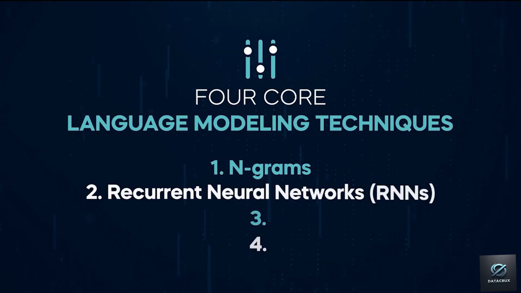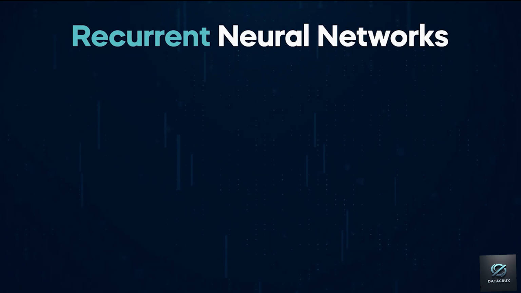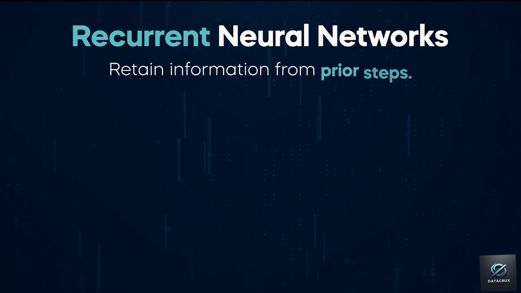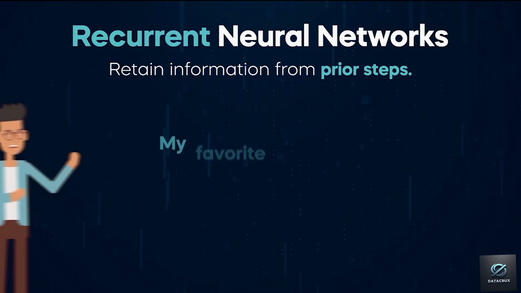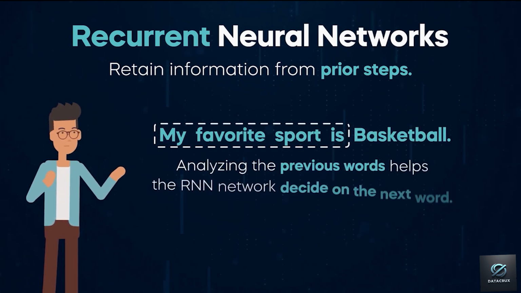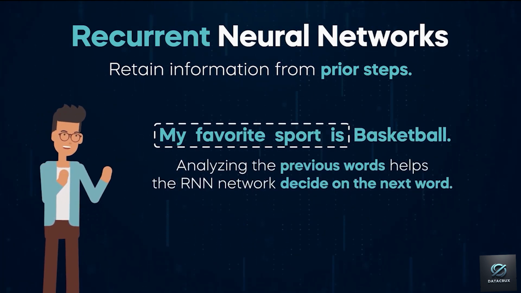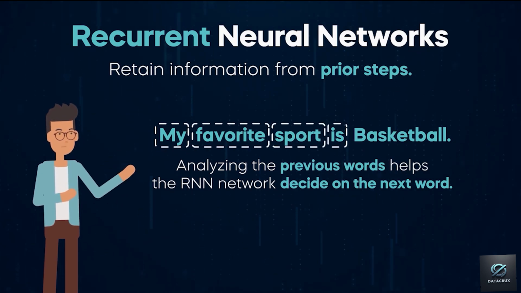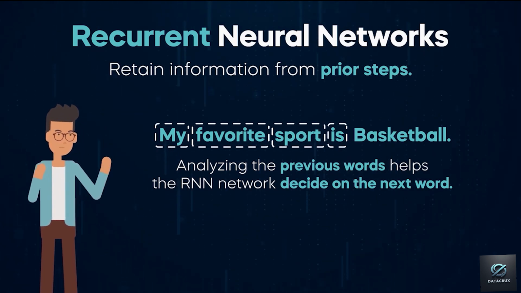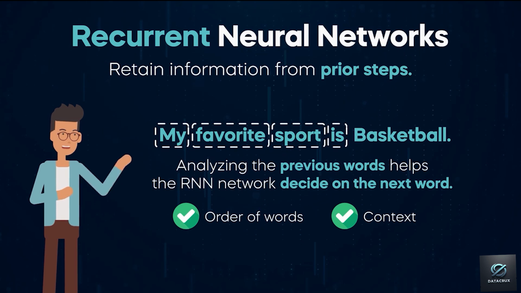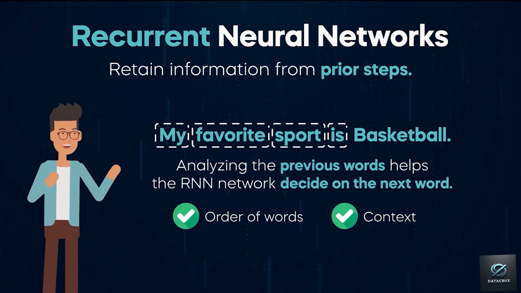Neural nets are undoubtedly a giant leap forward. Recurrent neural networks, or RNNs, are neural networks that work best with text. A key strength of RNNs is their ability to retain information from prior steps in the neural network. Analyzing previous words in a sentence helps the RNN network decide on the next word. This is a considerable breakthrough compared to ngram models because the order and context of data points are crucial when